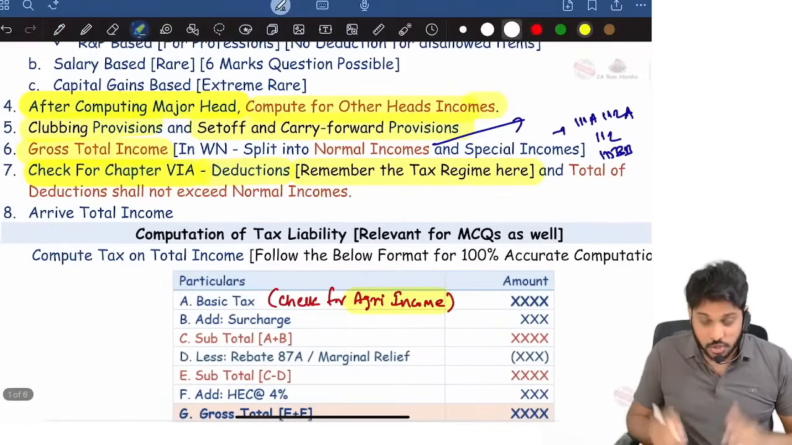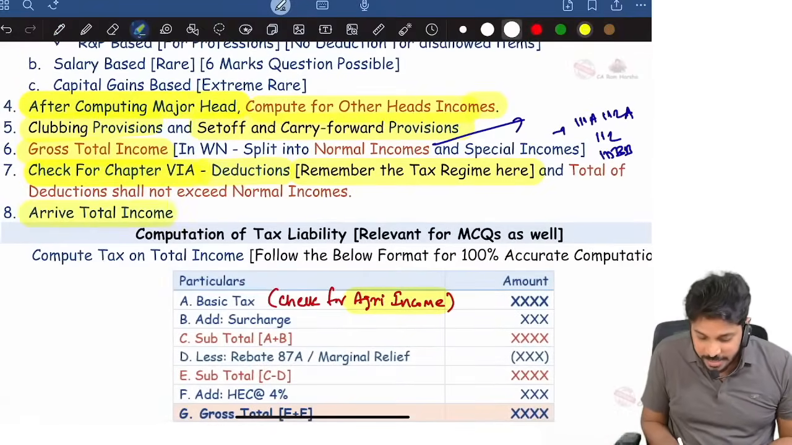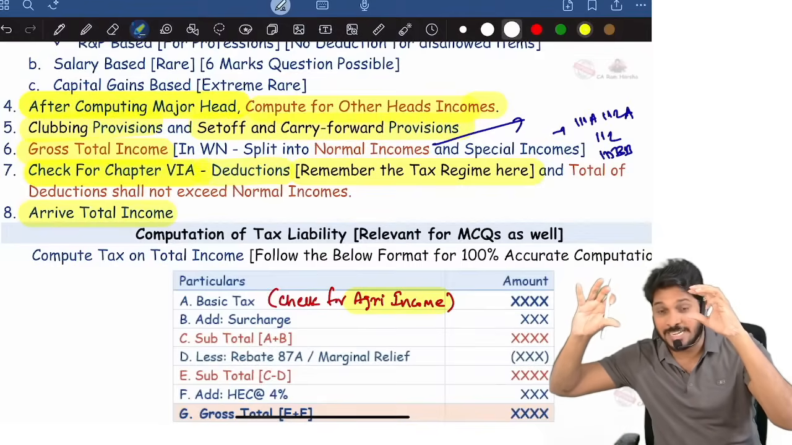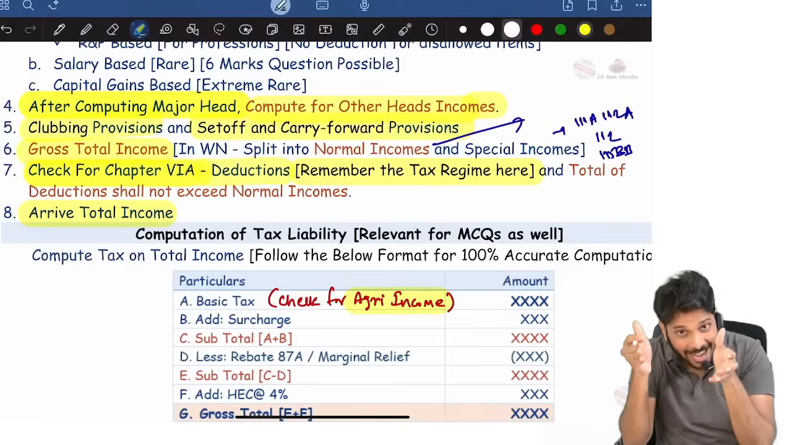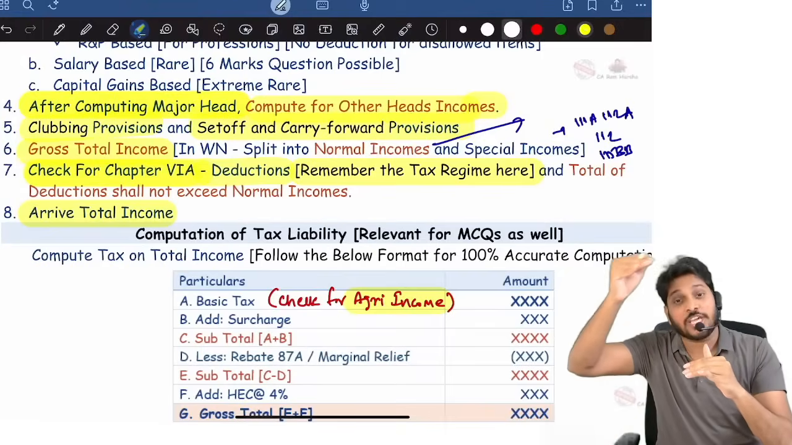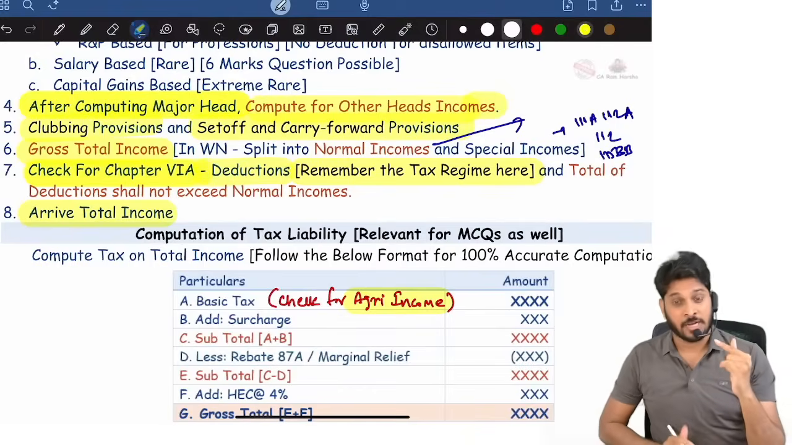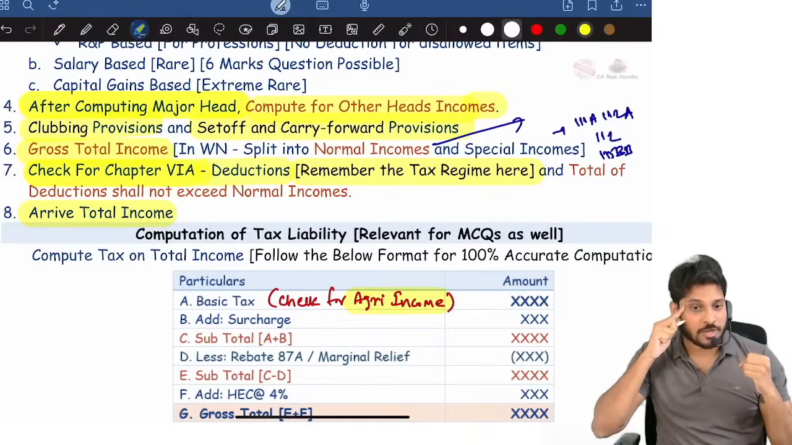Once you keep all these points in your mind, finally you will get total income. Like the gross total income you computed, then reduce Chapter 6A deductions, where the total deduction value shall be less than or equal to normal incomes. If the paper has to be tough, they will test all these adjustments. You have to be very, very careful.